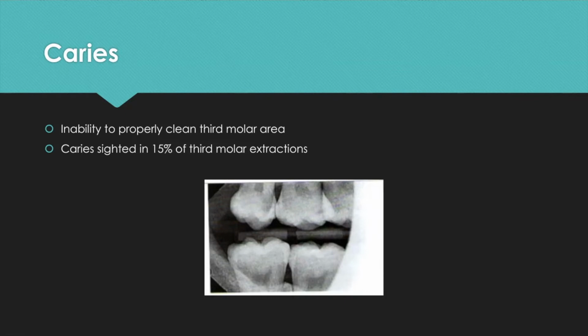In this case for the patient, since she was in her second trimester, which would be the ideal time to remove the tooth, we did remove the tooth with local anesthesia. Once the patient does deliver, she is going to follow up for a pan to further evaluate her other third molars to avoid any issue like this in the future. But since she was pregnant, we tried to do as little as possible to get her out of pain at the ideal time, which again is the second trimester.